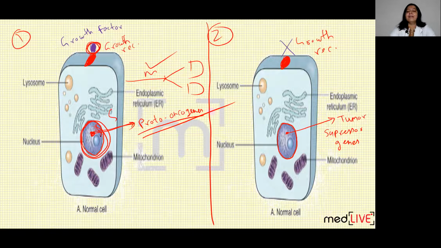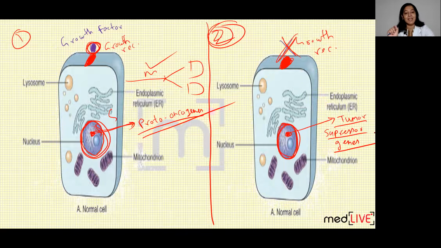Look at the second cell in this diagram. In this cell, on the cell surface, you can see the red colored growth receptor, but no growth factor is there. The growth factor, the stimulus, is absent here. So in the nucleus of this cell, another gene which is known as tumor suppressor gene gets stimulated. It is also present in all normal human cells.